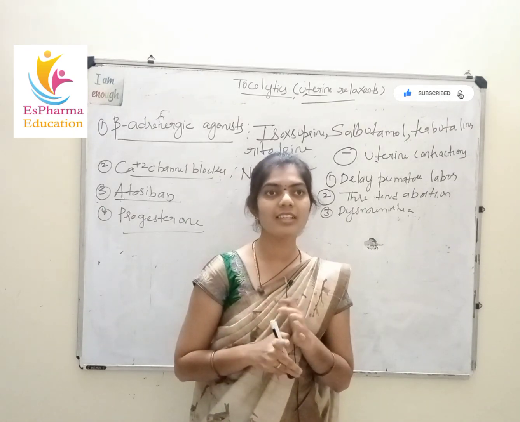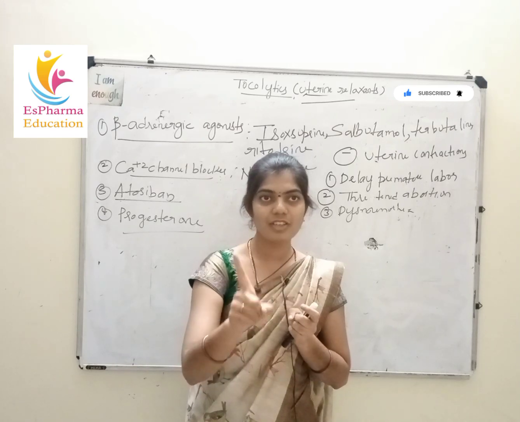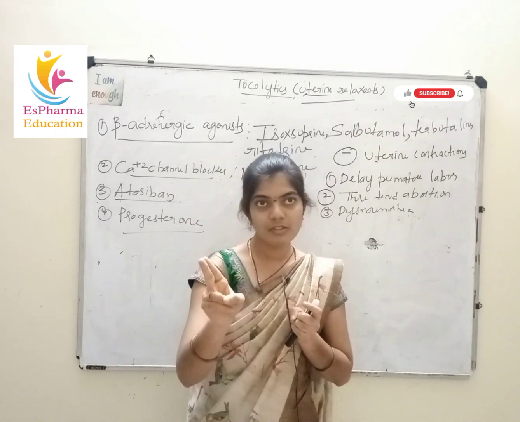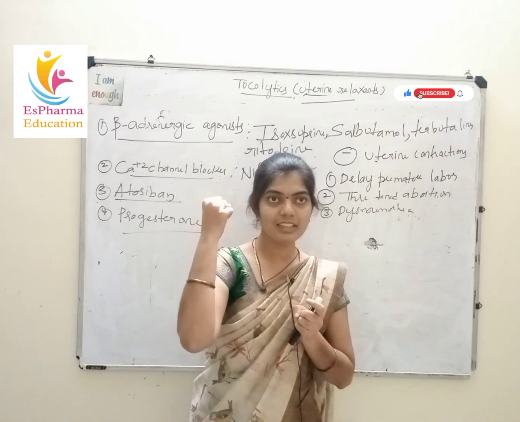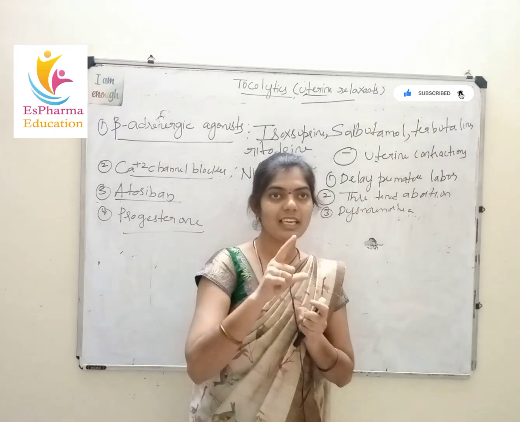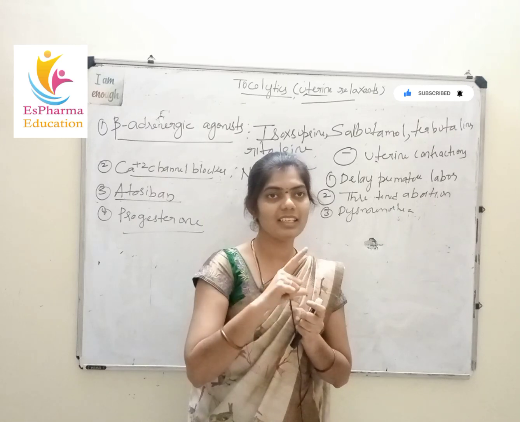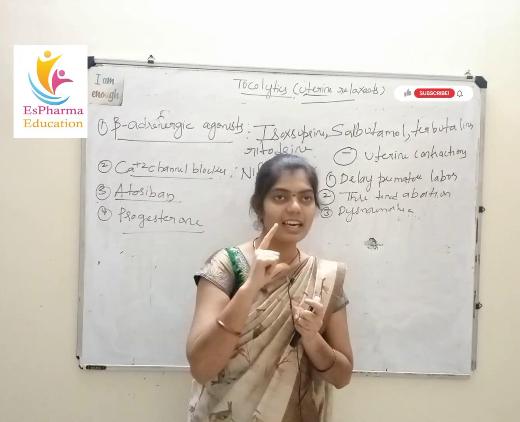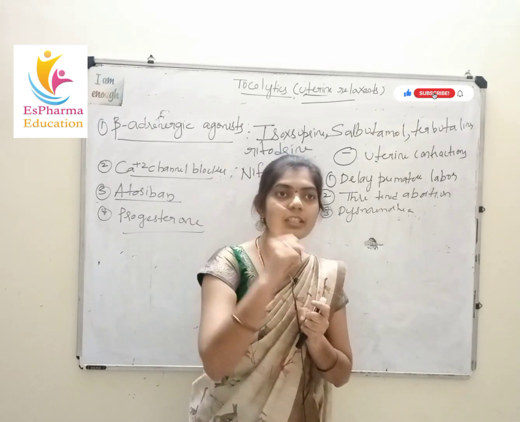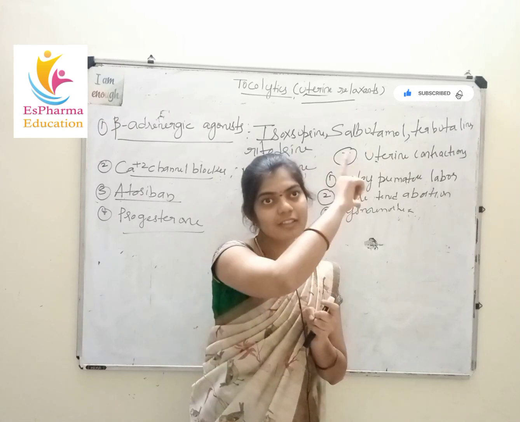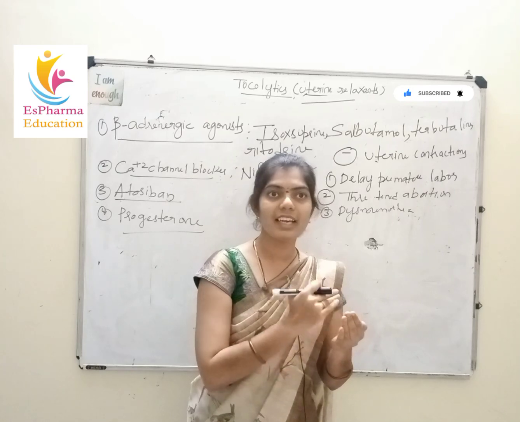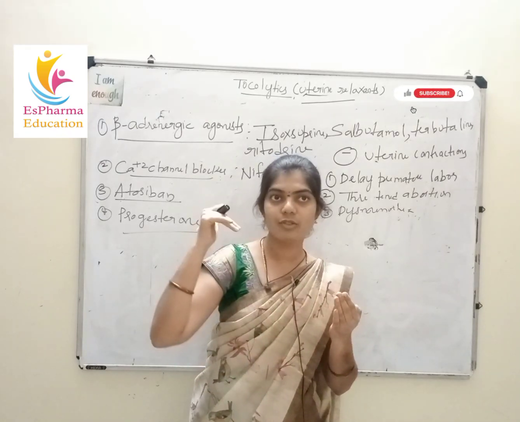The first is to delay premature labor, the second is threatened abortion, and also dysmenorrhea. So this is the mechanism of action and the 3 conditions in which we will use tocolytics.